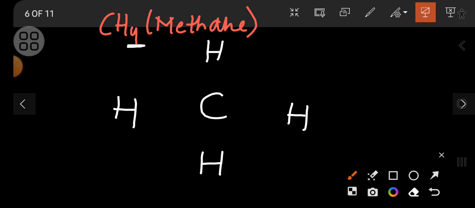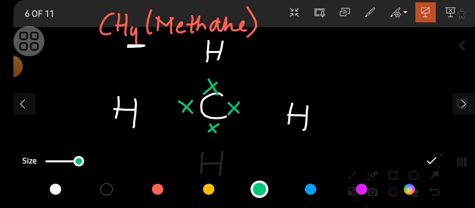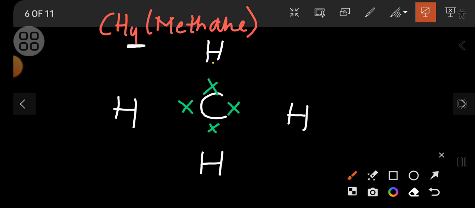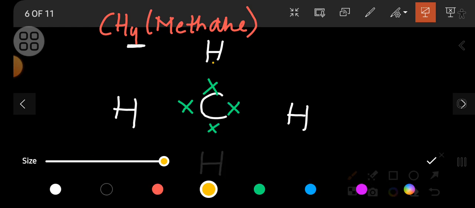Now, the number of electrons present in the outermost shell of carbon is 4. So 1, 2, 3 and 4. And the hydrogen atomic number is 1, so only 1 electron will be present in its outermost shell.